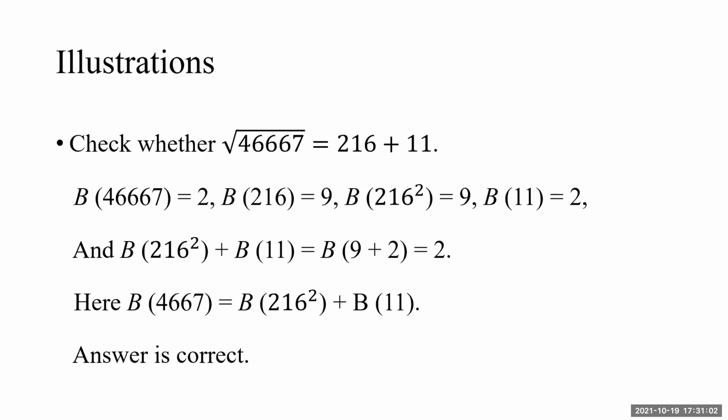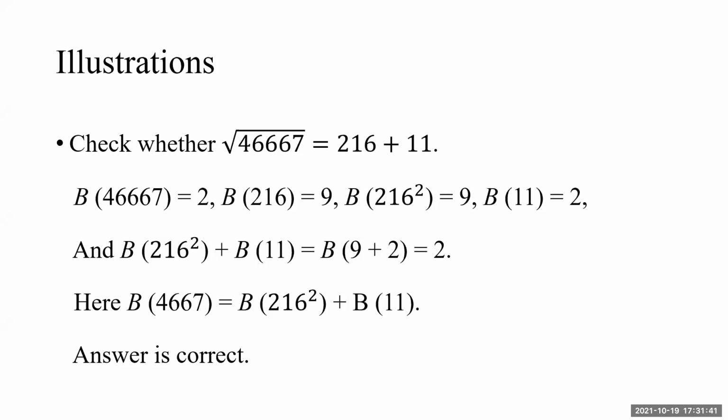If I don't have Bijanka, then I have to go to the method of finding the square root of 46667, and then I would get the quotient 216 and remainder 11. That is not necessary here. Just find Bijanka of 46667, not the square root of it, because we will be squaring the quotient on the right side. The answer is 2: 4, 6, 10, 10 plus 6, 7, and so on. 216 is again 9.